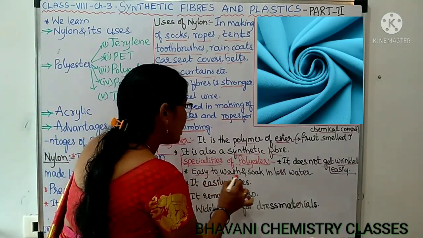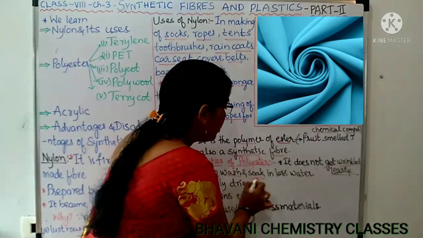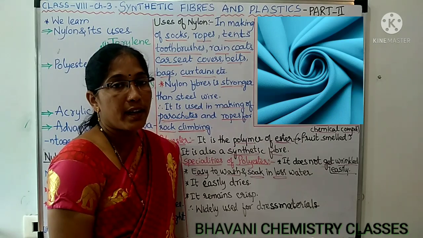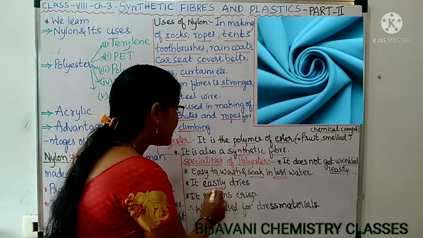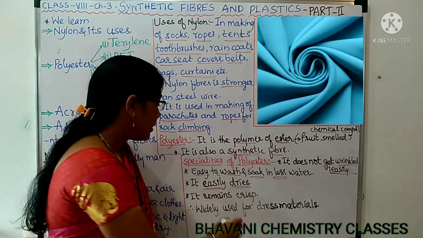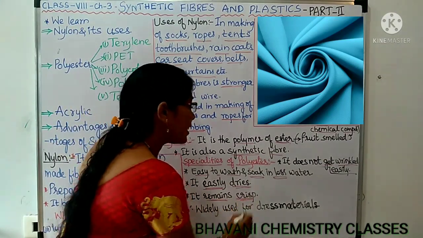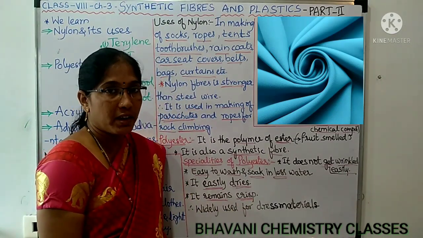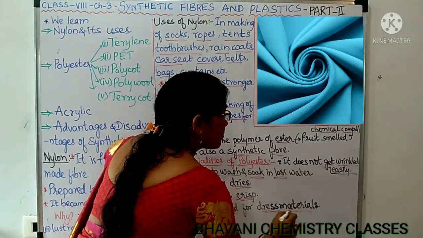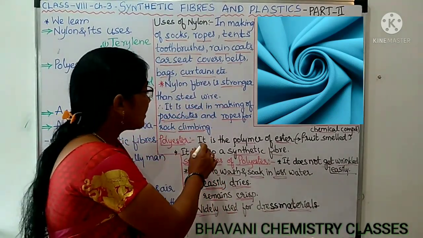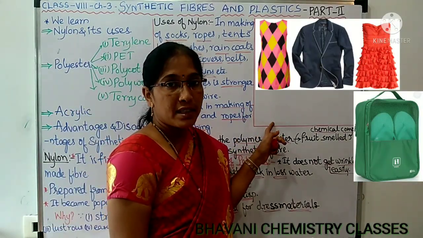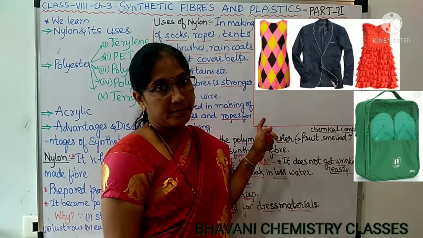And it is easy to wash. It also soaks in less water, meaning it requires less water for soaking or washing. Then it easily dries. This is also one more advantage. It remains crisp, meaning no need of ironing frequently after every wash. Therefore, it is widely used for dress materials. These are the specialities and uses of polyester. You can see some examples of polyester cloth in the picture.